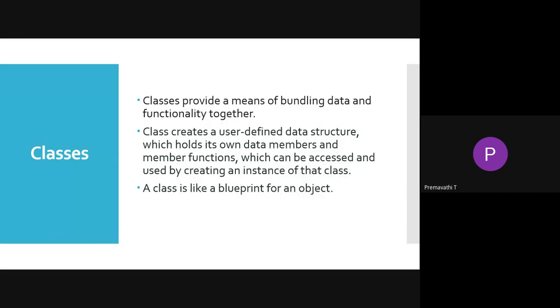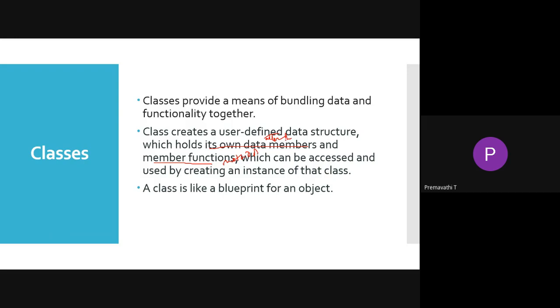The class creates a user defined data structure which holds its own data members and own member functions. The data members are the attributes of your class.